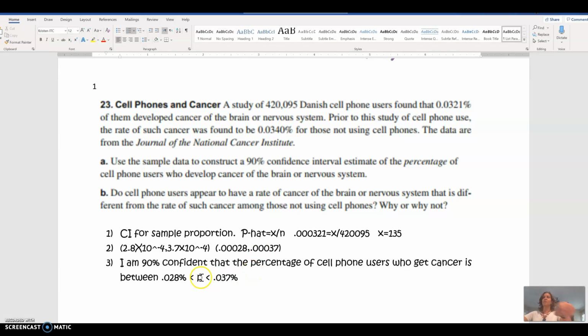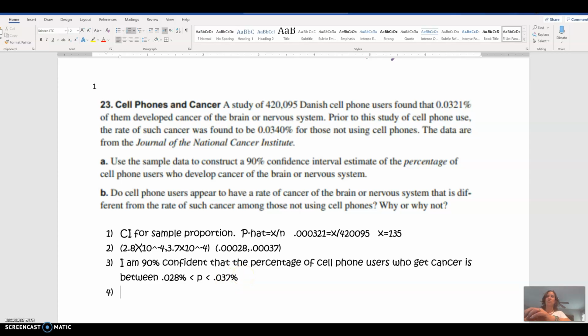So I'm 90% confident, based on my sample of 420,095 Danish cell phone users, that the real percentage of cell phone users who will get cancer will be somewhere between 0.028% and 0.037%.